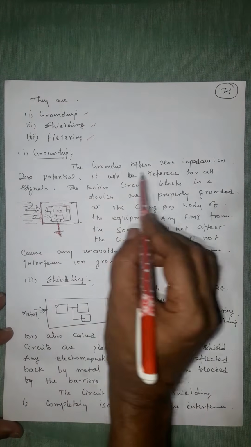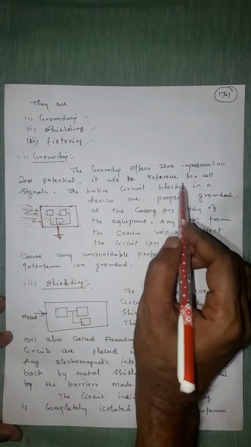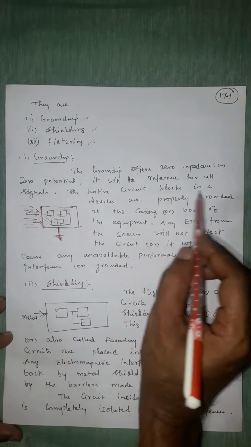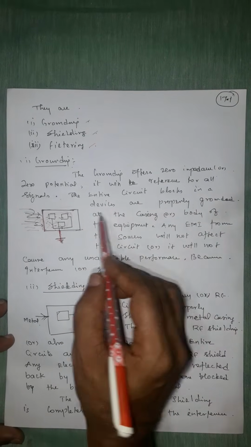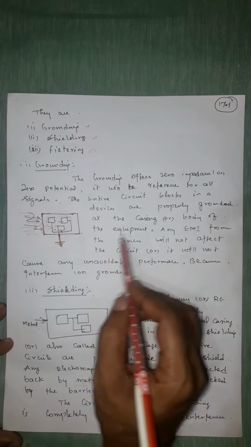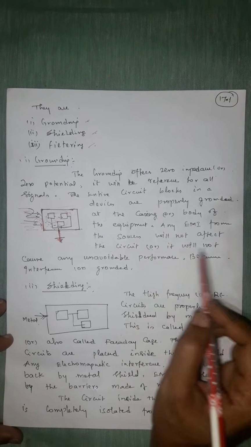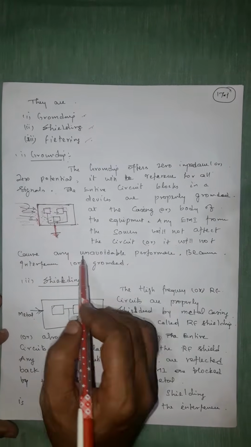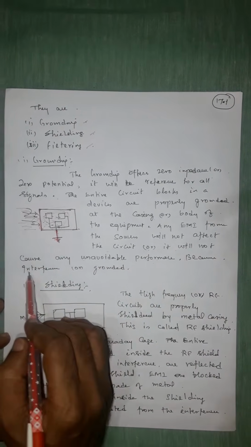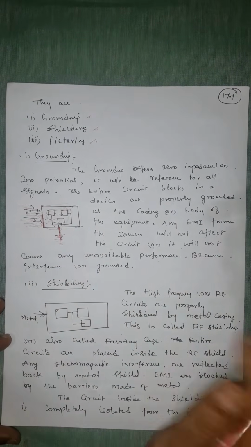The ground offers zero impedance or zero potential. It will be the reference for all the signals. The entire circuit blocks in a device are properly grounded at the casing or body of the equipment. Any EMI from the source will not affect the circuit. It will not cause any unavoidable performance issues because the entire electromagnetic radiation will be grounded.